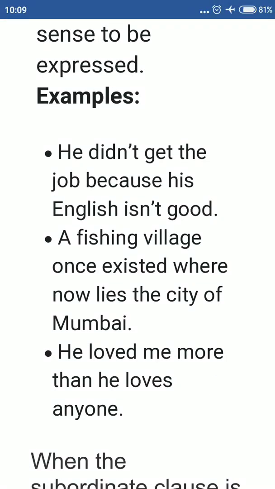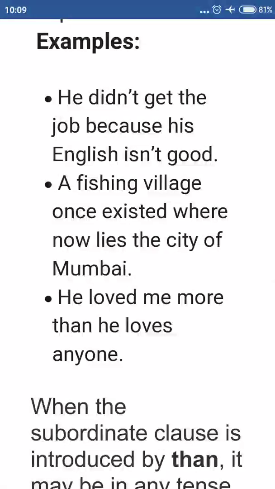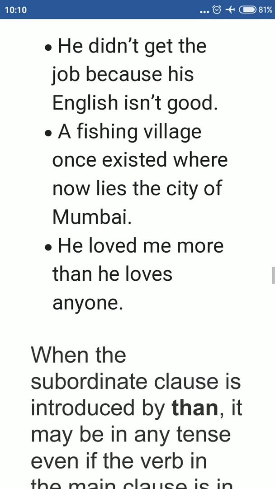So, place and region we have already discussed. Now let's discuss comparison. See here, he loved me more than he loves anyone. Here this is comparison. So he loved me, though the tense of the main clause is in past tense, the tense of the subordinate clause is in simple present. See, he loves anyone.